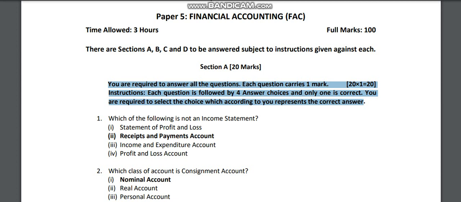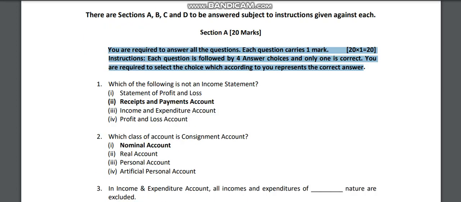Instruction: each question is followed by 4 answer choices. These are MCQs, and only one is correct. You are required to select the choice which, according to you, presents the correct answer. So you have to choose only one. This is like multiple choice. They will give it online, because the exam will be conducted online only. So you have to practice how you are going to answer it. Just imagine how it is, and start answering that way.